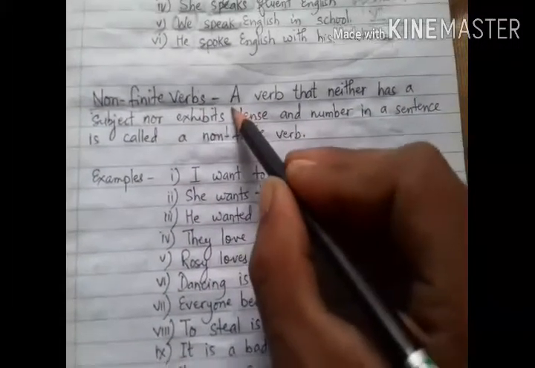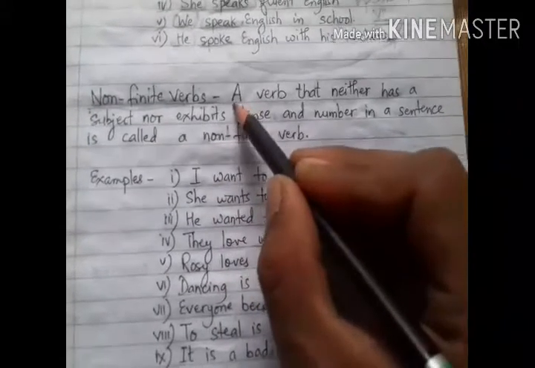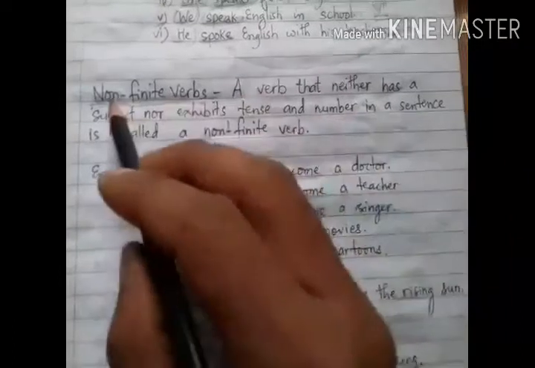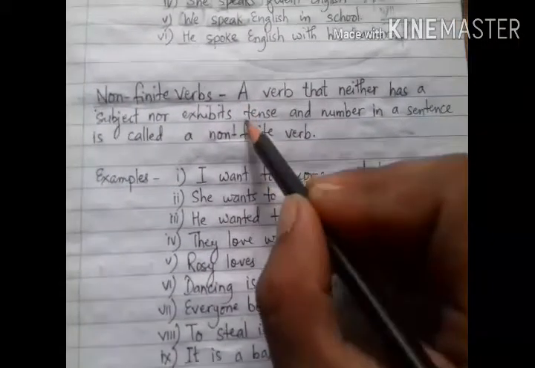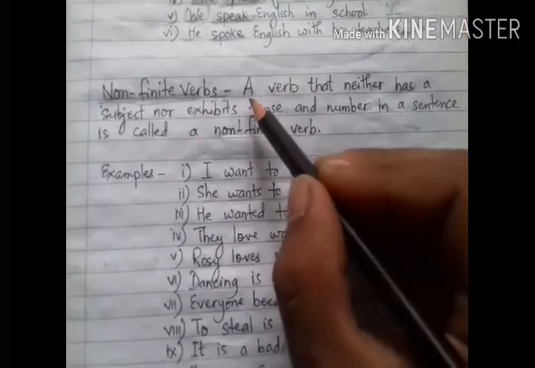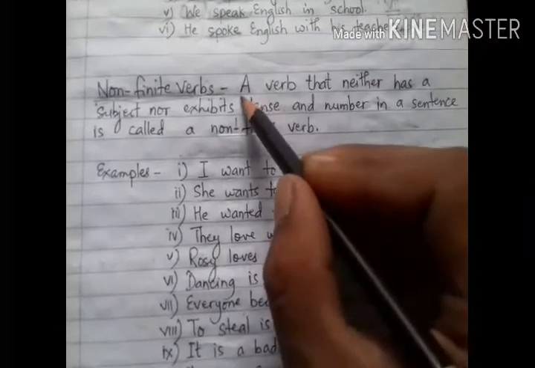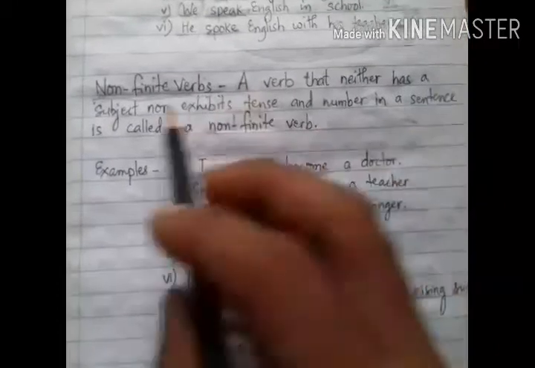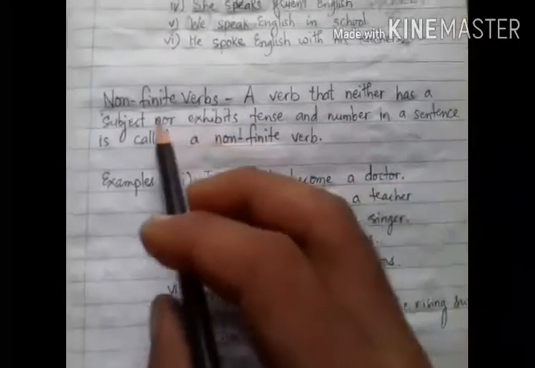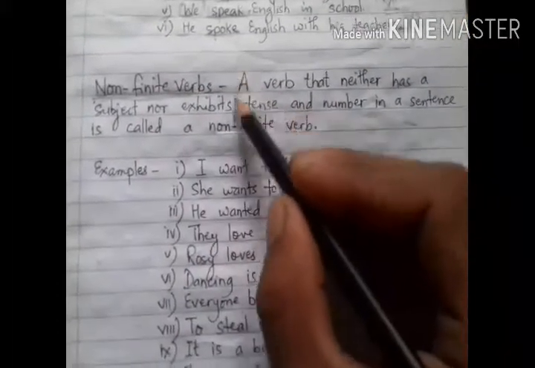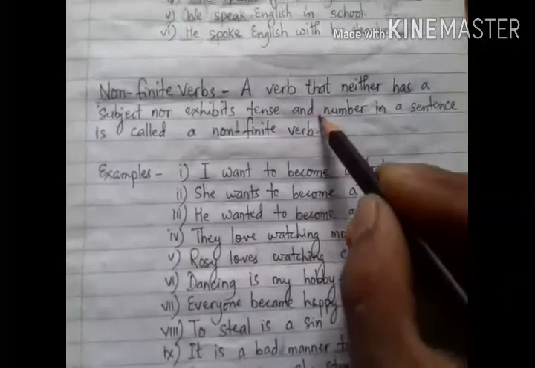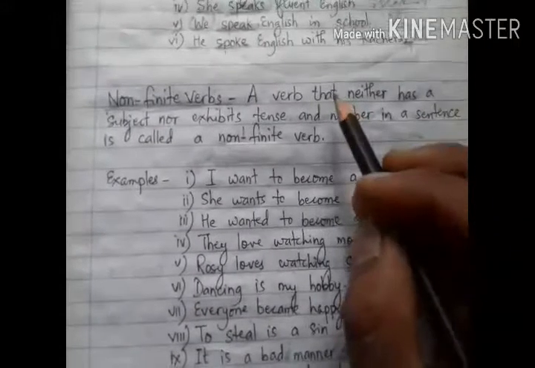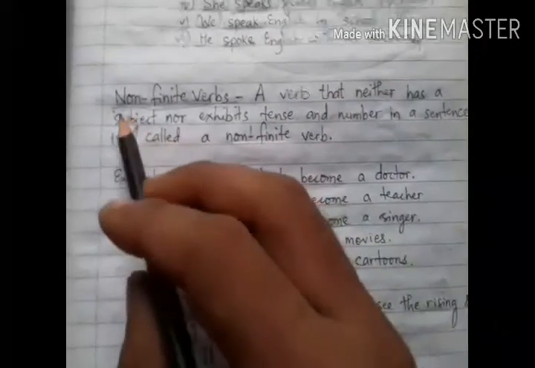Because finite verbs have the subject and they refer to the tense, but these non-finite verbs do not have any subject and they do not show any tense. So they do not change their form with the change of the number of the subject and tenses. Okay, so understood?